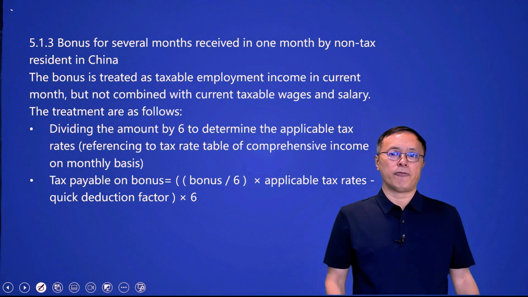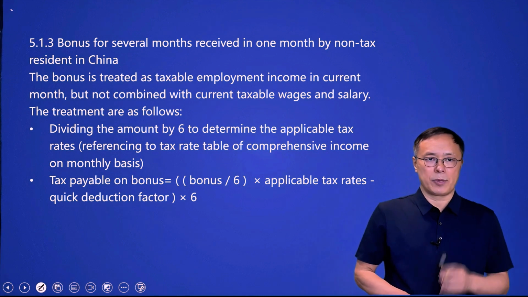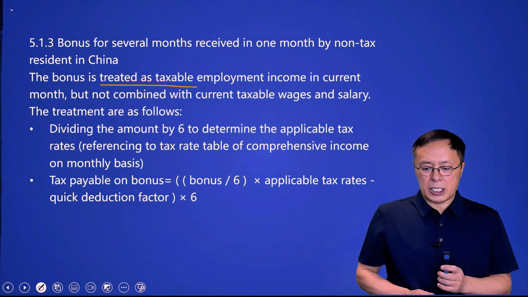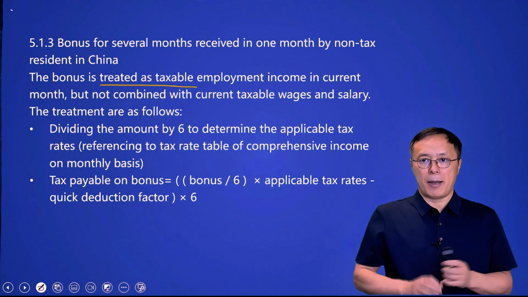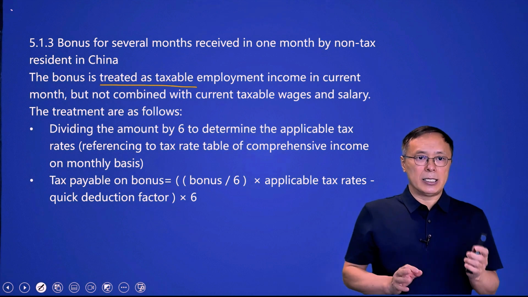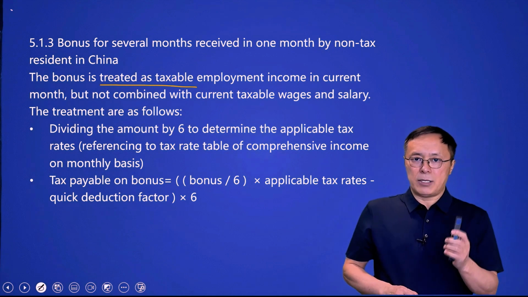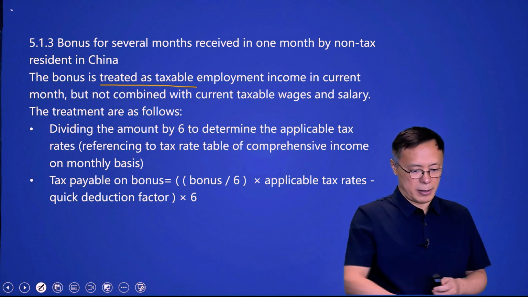Let's have a look. For non-tax residents, the bonus is treated as taxable employment income in the current month, but is not combined with the current taxable wages and salaries. Instead, the treatment is as follows.